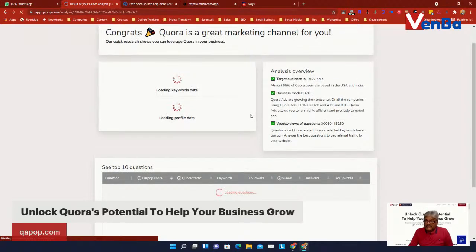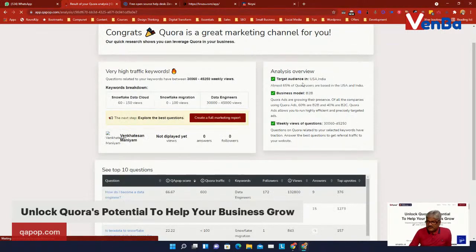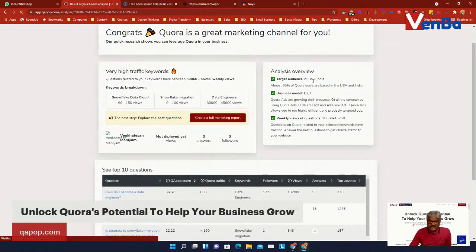Opportunity analysis that you would see. And you can look at it, say nearly B2B target audiences. This is what I've set up. My target audience is US and India, and 65% of the Quora users are based in US and India. So these are the insights that it gives. And for my keywords, there are close to 30,000 to 45,000 weekly views, which is really good.